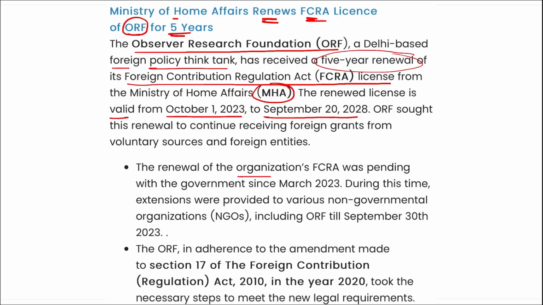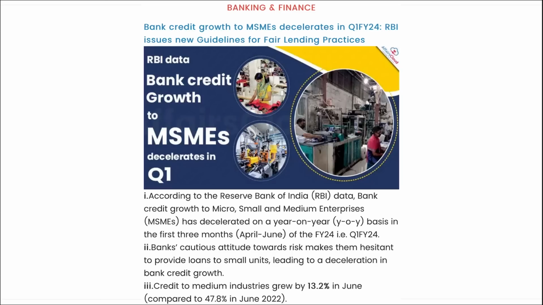Right? The renewal of this organization's FCRA was pending with the government since March 2023, and ORF, in adherence to the amendment made to Section 17 of the Foreign Contribution Act of 2010 in the year 2020, took the necessary steps to meet the new legal requirements. So coming back, remember, it is the Ministry of Home Affairs that has renewed the FCRA license of the Observer Research Foundation, a Delhi-based foreign policy think tank, and this was renewed for 5 years. Right?